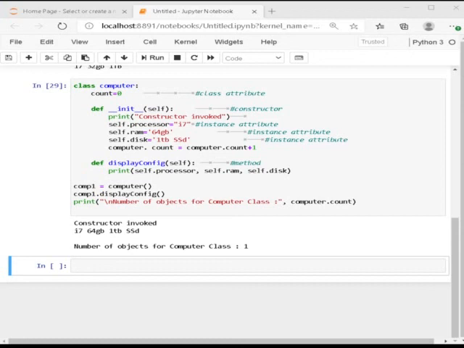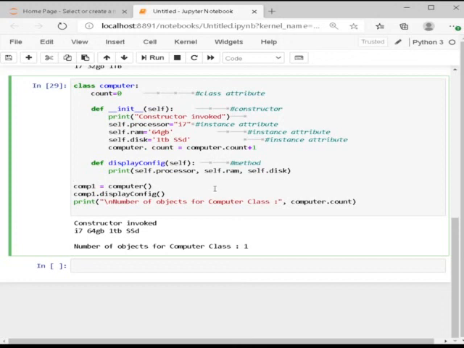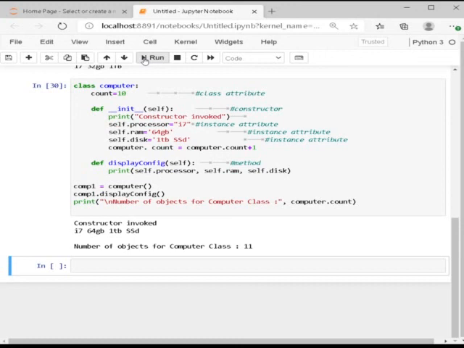Now here, I executed computer.count. So it came, number of objects for computer class 1. But if I keep computer.count equals 10 right here, and if I execute computer.count, it comes 11 because we're adding that much.